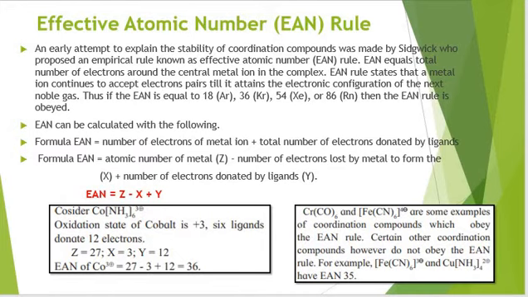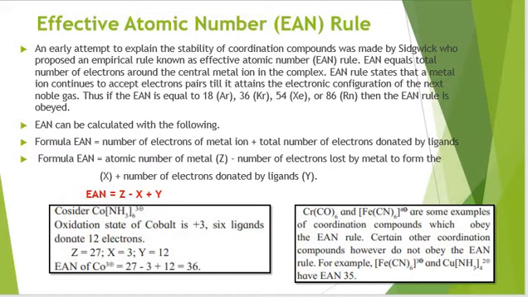So EAN equals Z minus X plus Y. Here we can say Z is the atomic number, X is the oxidation state of the metal, and Y is the number of electrons given by ligands to the central metal. For example, we have this ion